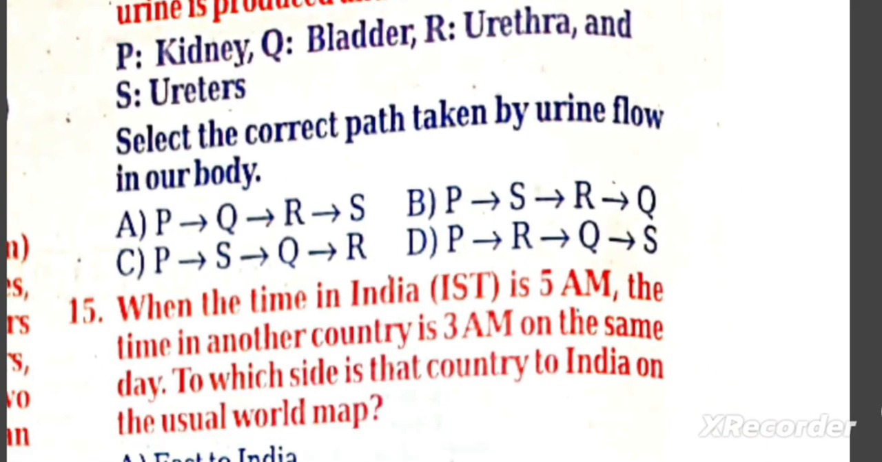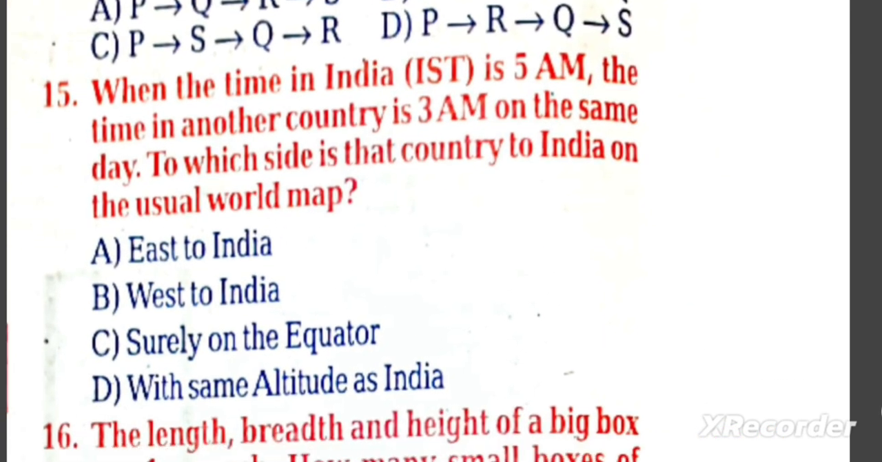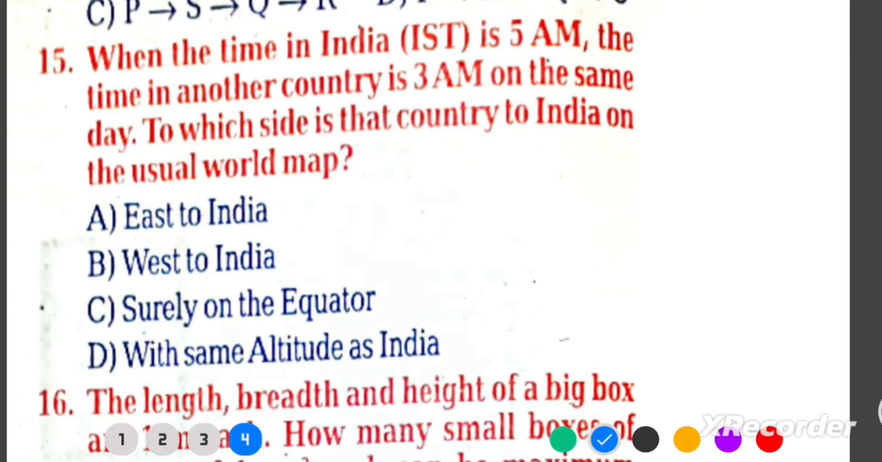Q15. When the time in India, IST, is 5 a.m., the time in another country is 3 a.m. on the same day. To which side is that country located? B. West of India. Explanation: Earth rotates from west to east, so countries to the west have earlier time than India.